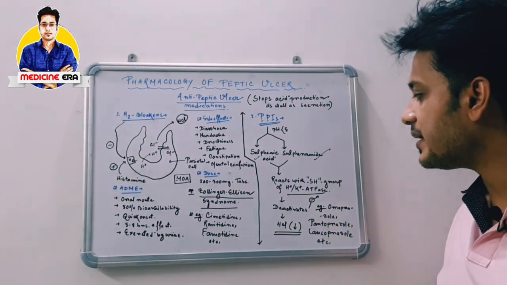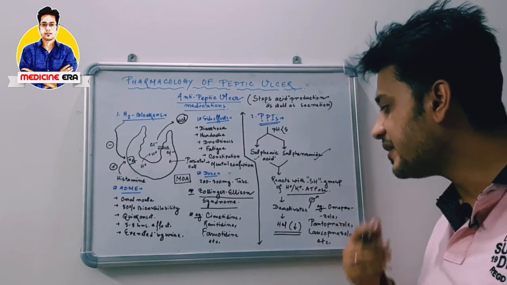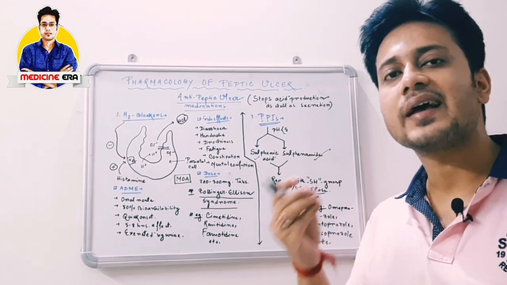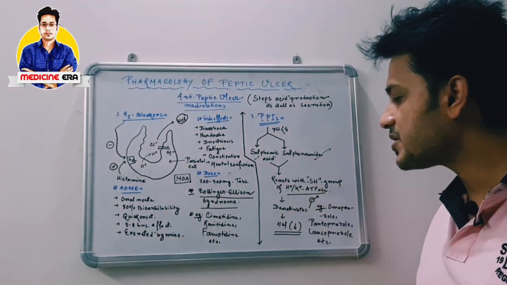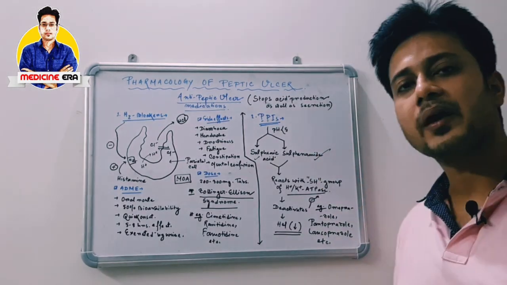So by this activity, by the use of sulfonic acid and sulfonamide, this proton pump inhibits the particular acid secretion. So after the inhibition of that proton pump, it deactivates and HCl secretion is decreased. So these are the main examples.